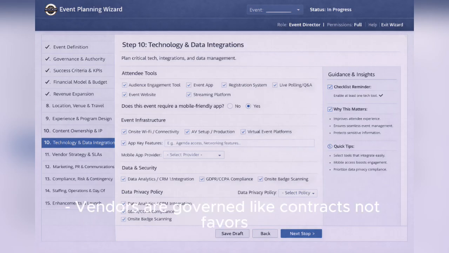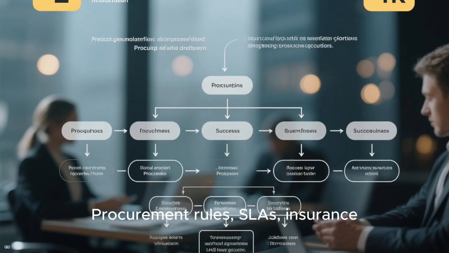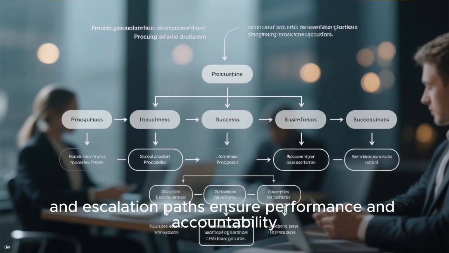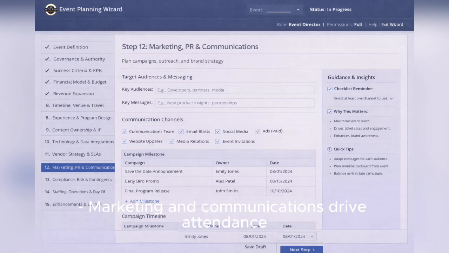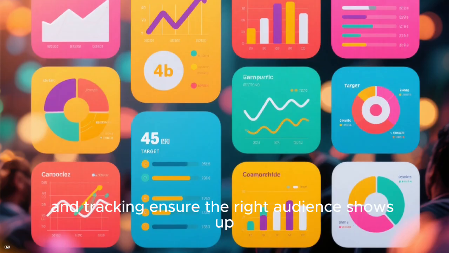Vendors are governed like contracts, not favors. Procurement rules, SLA letters, insurance, and escalation paths ensure performance and accountability. Marketing and communications drive attendance. Campaigns, promotions, and tracking ensure the right audience shows up.